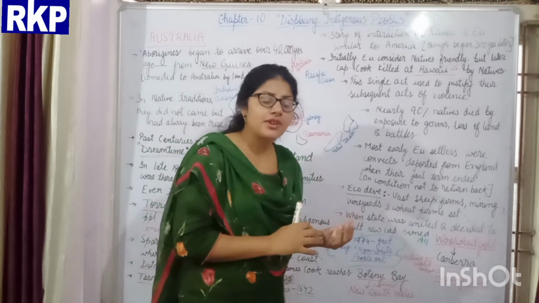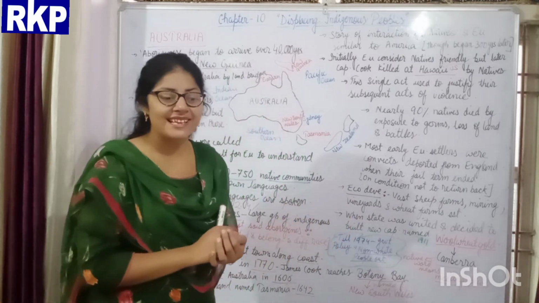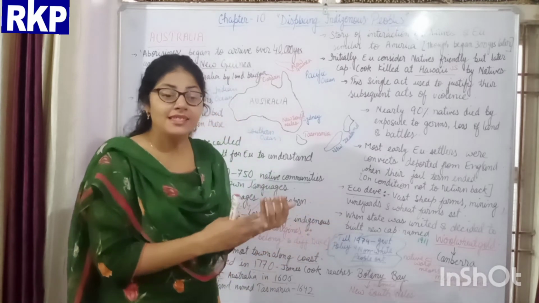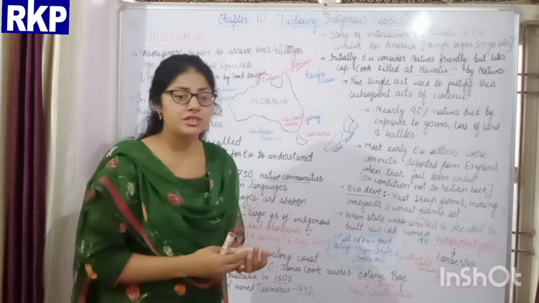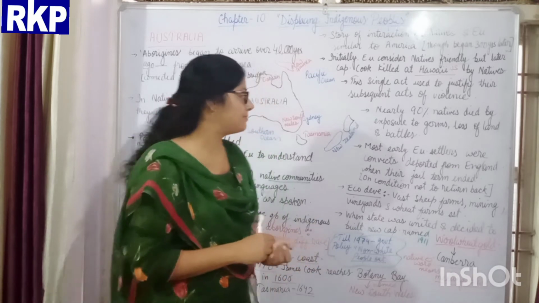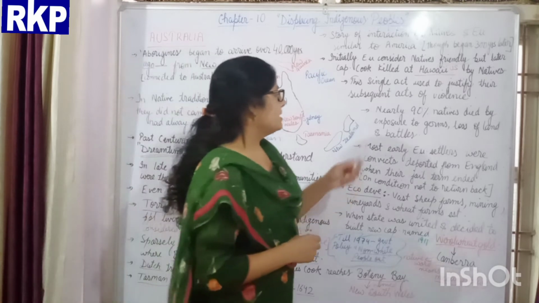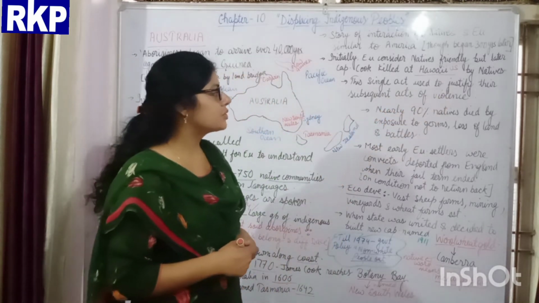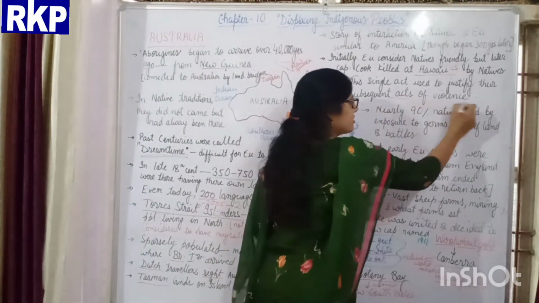When they ill-treated the Aboriginal people like slaves, they justified it by saying that they deserved this because they are such a cruel type of people. They are uncivilized people. This single act was used to justify their subsequent acts of violence later on.